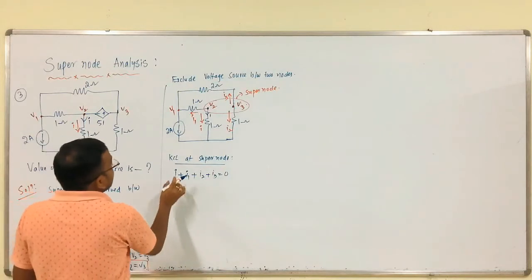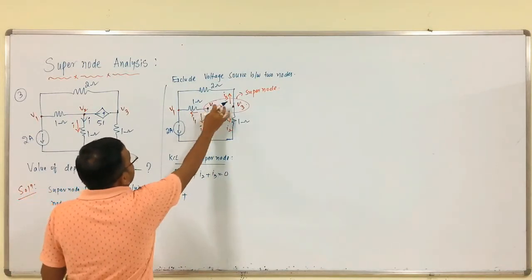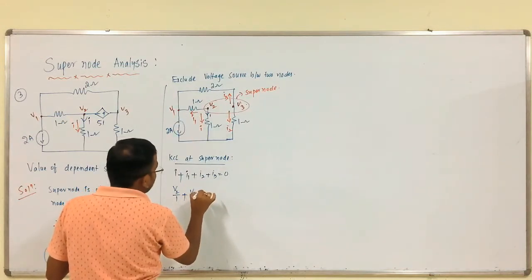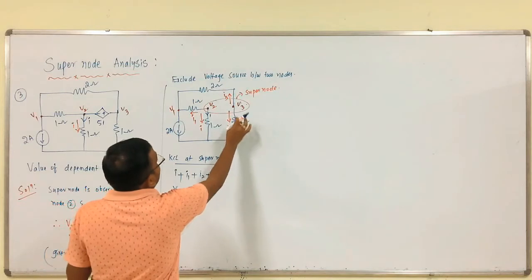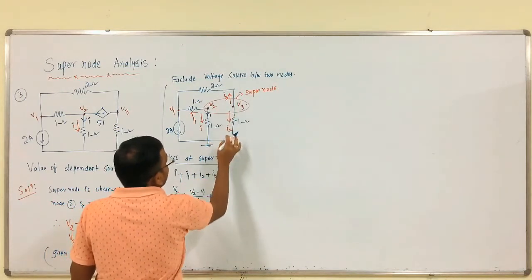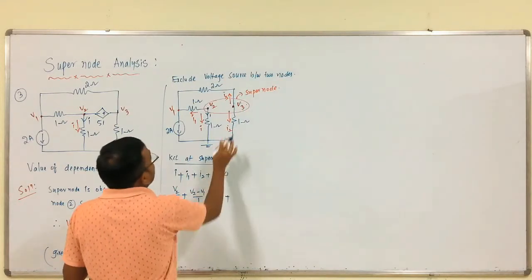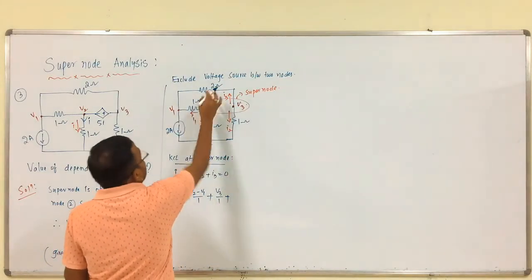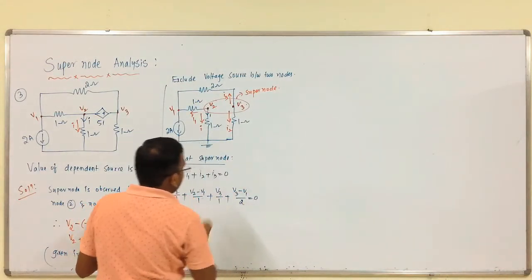Therefore, what is I? That is V2 by 1 plus what is I1? V2 minus V1 by 1 plus what is I2? See, I2, V3 minus 0, this is grounded, V3 minus 0 by 1, that is V3 by 1, plus what is I3? V3 minus V1 by 2, equals 0, completed.